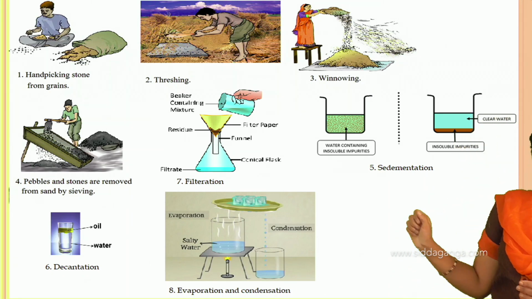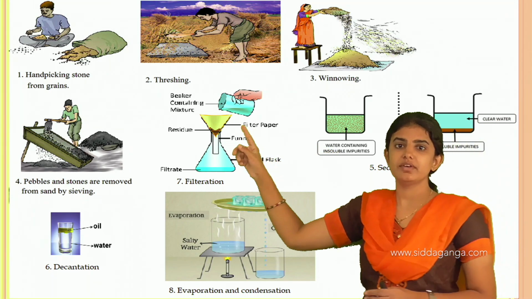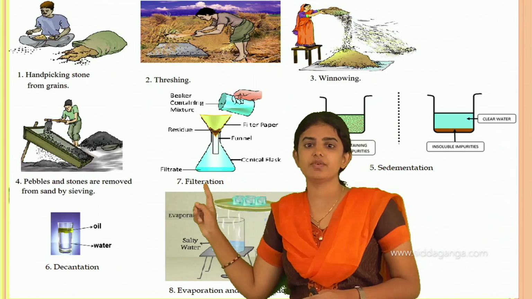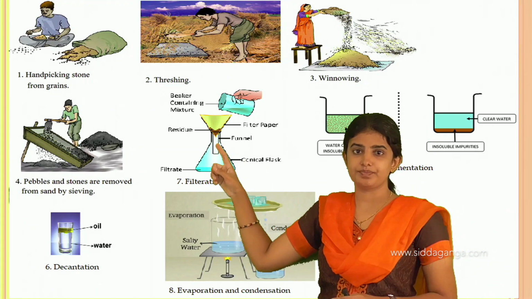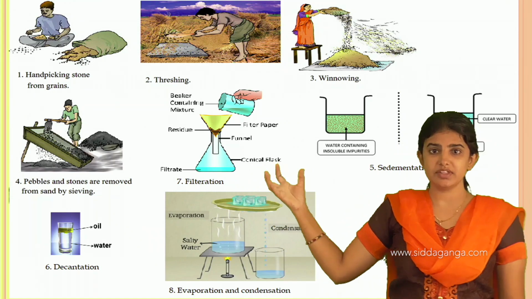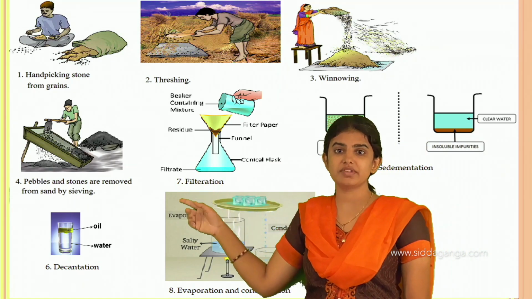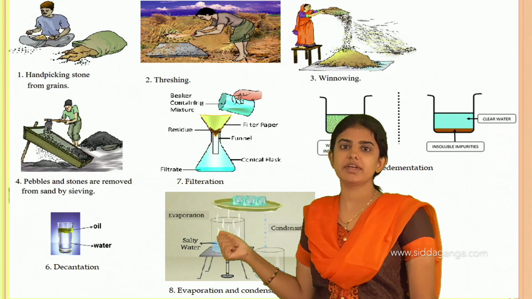By using filter paper, the filtration process is carried out. Here the filter paper is kept in the funnel, and afterwards if you pour the mixture with insoluble impurities into the funnel, the filter paper holds back these impurities, and the clear water passes through the funnel, and thereby we get the clear water.